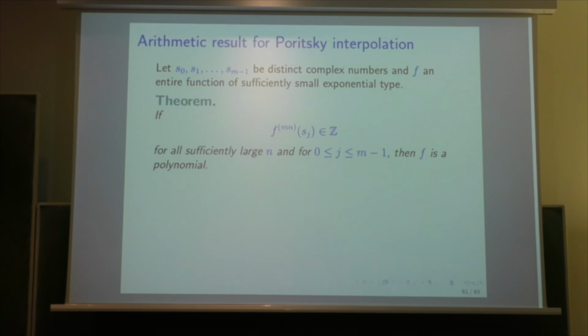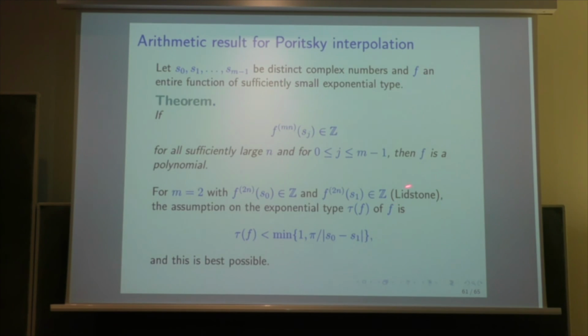And the arithmetic result for Poritsky interpolation is that if you have m distinct complex numbers and an entire function of sufficiently small exponential type, if all these derivatives are in Z, for all sufficiently large n and for all the j, then f is a polynomial. We can be more precise on what we mean by the sufficiently small exponential type. If we are in the case of Lidstone, the condition is something explicit that we have seen just before. And in this case, m equal 2, it is best possible.